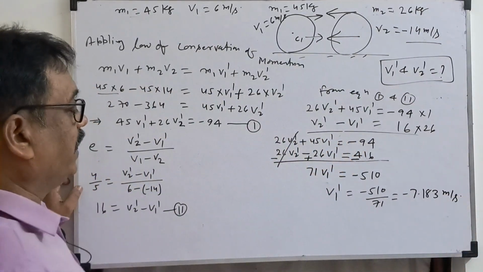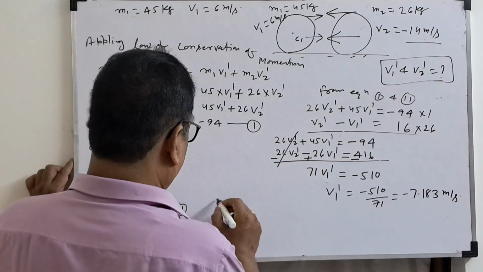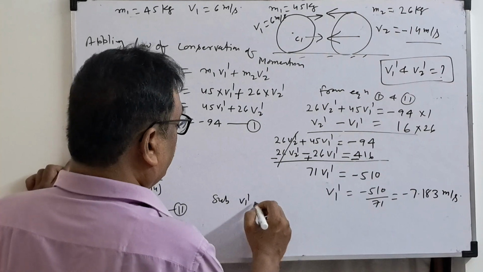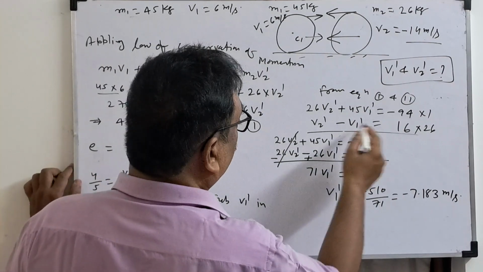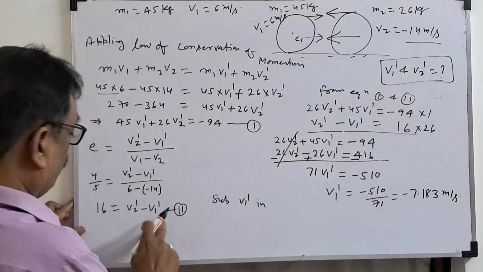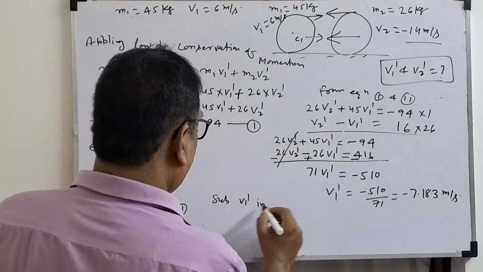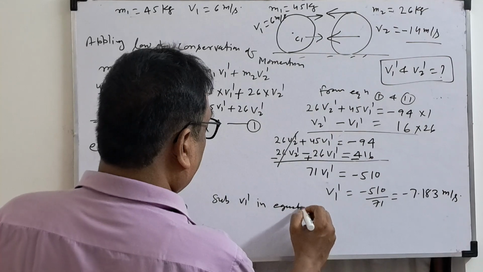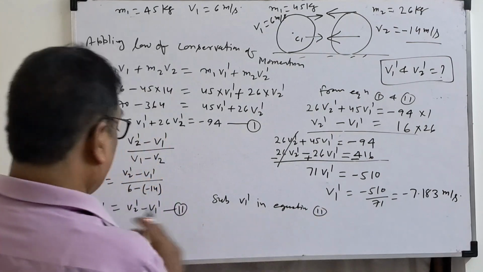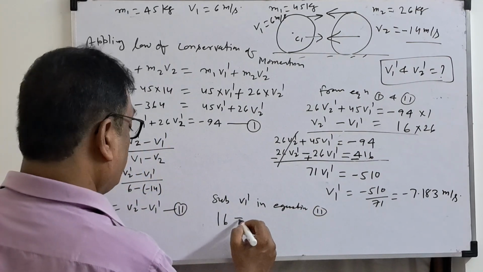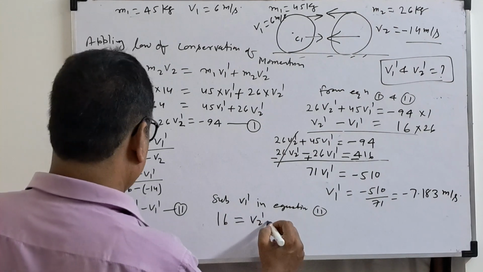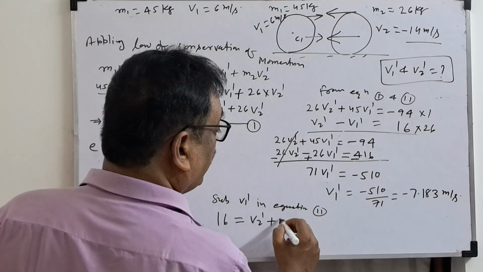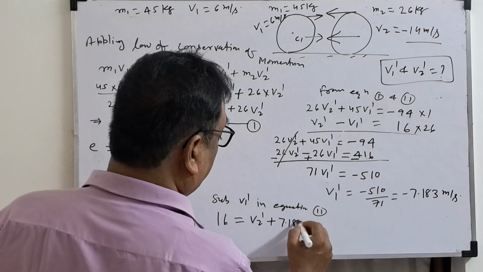So one velocity I know. Now substitute V1 dash in the smaller equation, equation 2. What will we get? 16 equal to V2 dash minus minus 7.183.